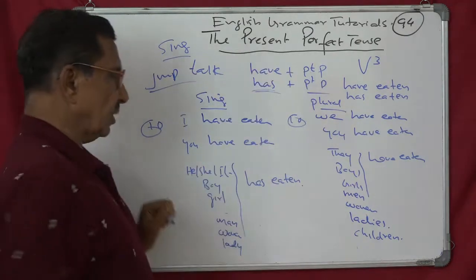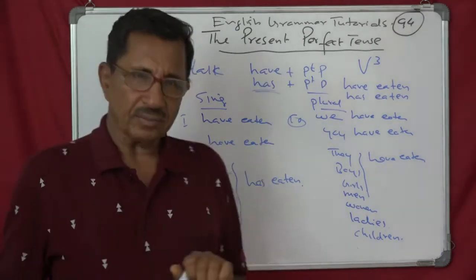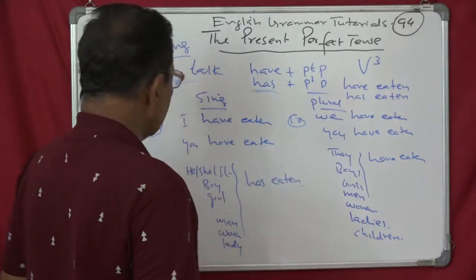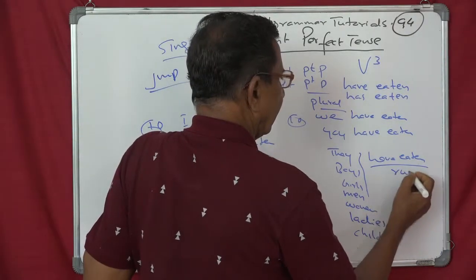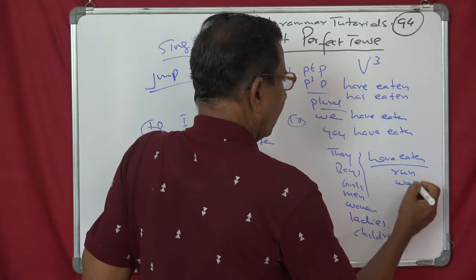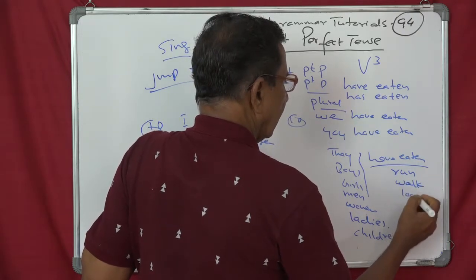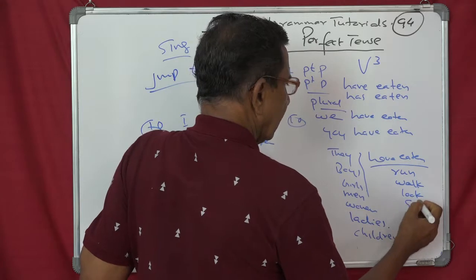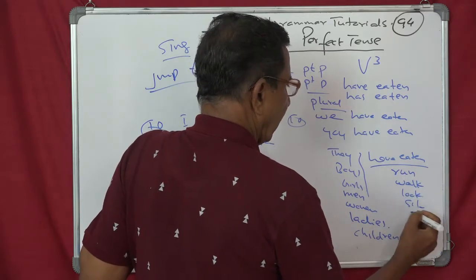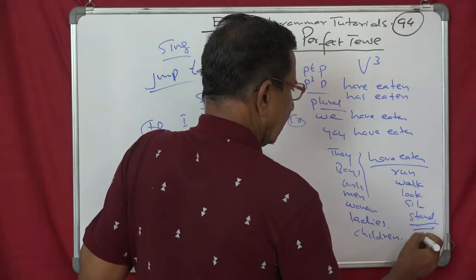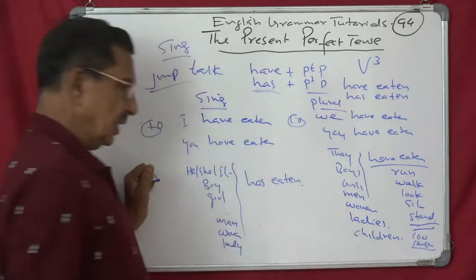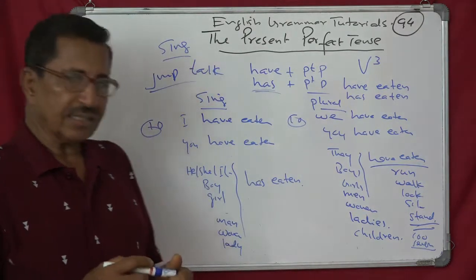So you take 5 verbs like this. You can take these verbs or some other verbs, say something like run, walk, look, sit, stand. So with 5 verbs you can generate 100 sentences.